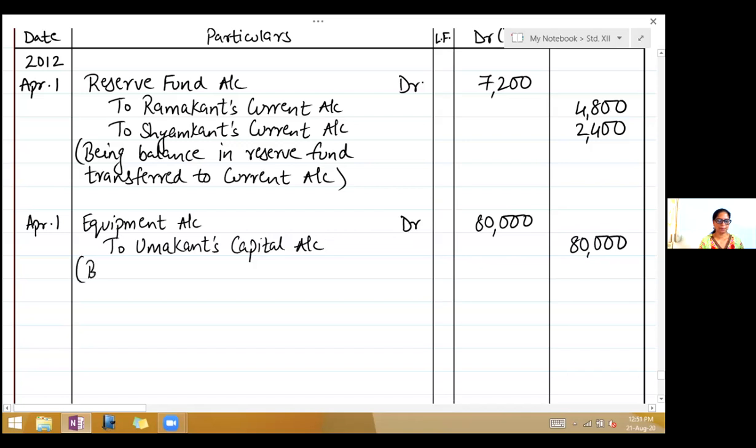Narration being capital contributed in the form of equipment.